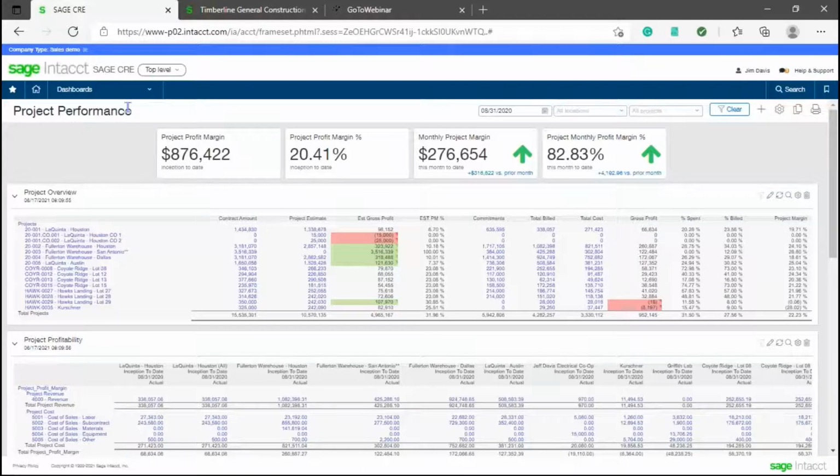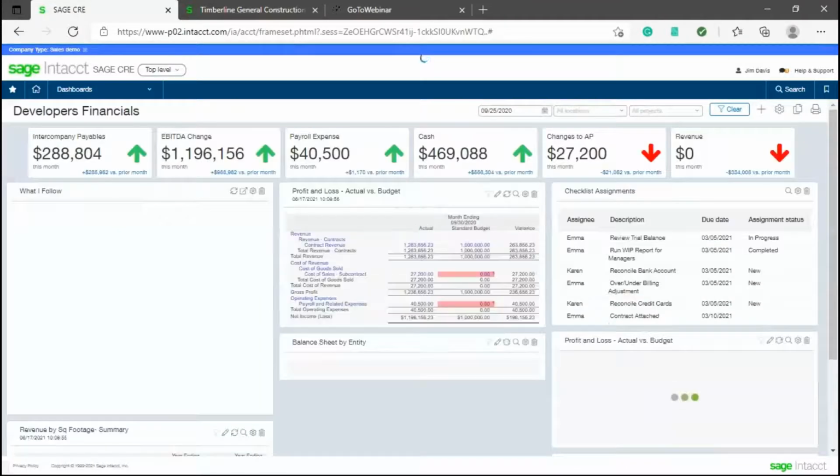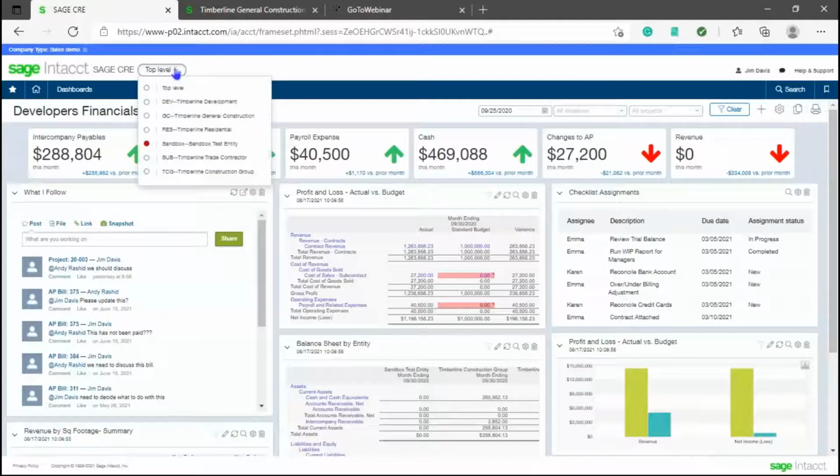So looking at the dashboards, I can come in and I have multiple dashboards here, but let's look at a developer financial to start with. So looking at this dashboard, the first thing I'm going to point out is that we're at a top level. So underneath the top level is all the other companies that we have, or it could be different groupings of things, but it's another sort below it.